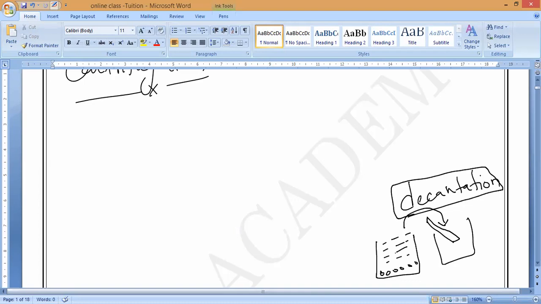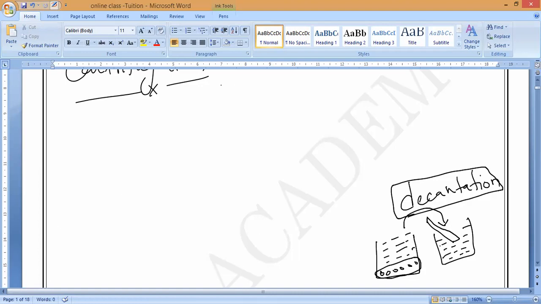Understand? Separation of the sedimented solids. So actually, this is sedimented, but here we are doing centrifugation. Understand? So decantation means we pour this slowly into another beaker, so that the pure liquid will be collected and the impurities will be left behind. So this is what is called centrifugation.